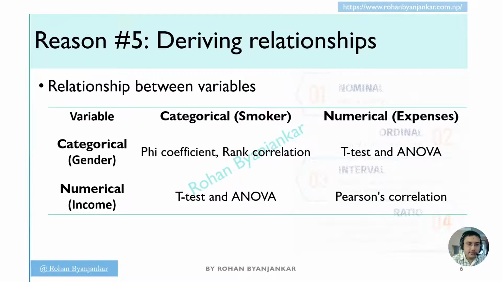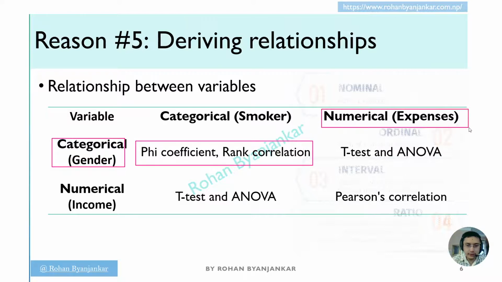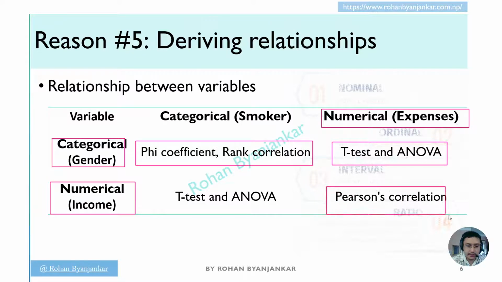If both variables are of categorical nature, then we can find out phi coefficient and rank correlation. If one is categorical and the other is numerical, then we can carry out t-test and ANOVA, depending upon the number of categories in the categorical variable. If both the variables are numerical, then we can carry out Pearson's correlation. So these are the basic ideas that one must have to carry out the analysis.